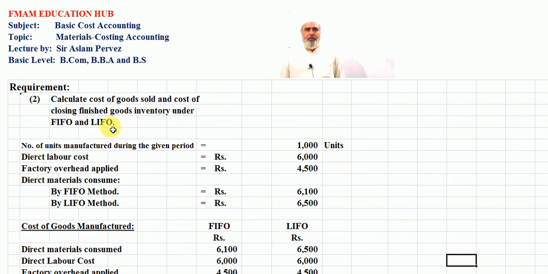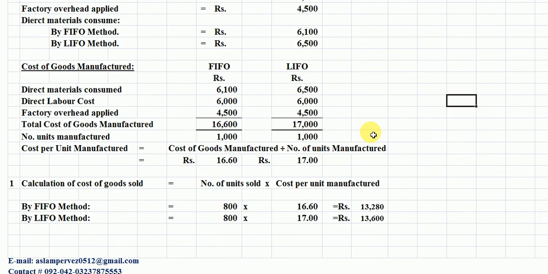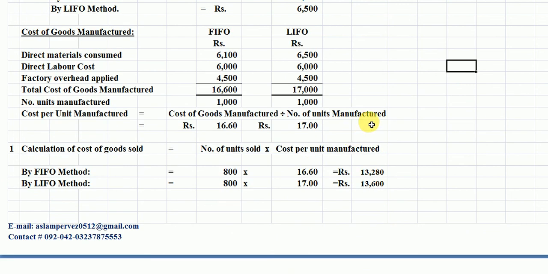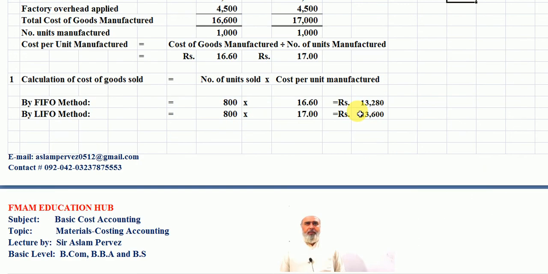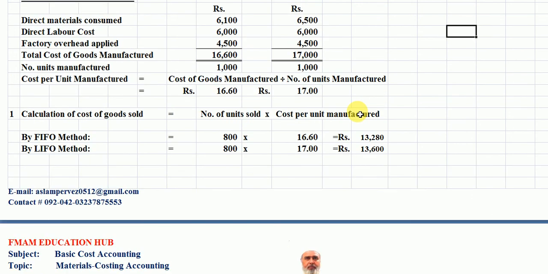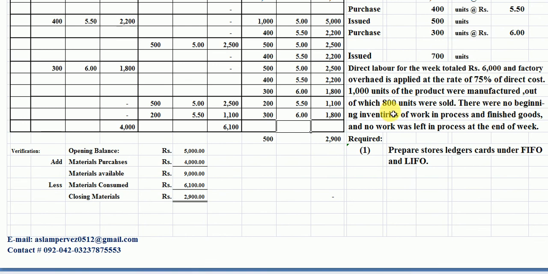Students, now we have to calculate the closing finished goods inventory. For this purpose, firstly we have to find out the calculation of cost of goods sold here. Students, in your problem, it is given that 800 units have been sold.